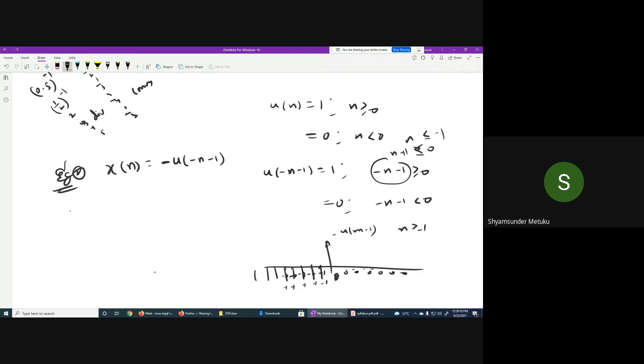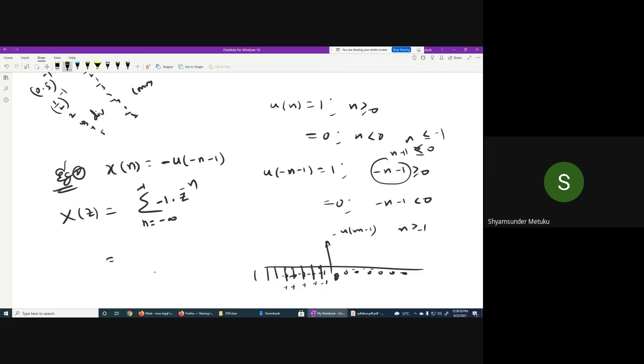Now can you tell me what is X of z for this? N limits, where should I consider? n is equal to minus infinity to minus 1 only, isn't it? Not even 0. Correct or not? So the height is anyhow 1 into z power minus n.